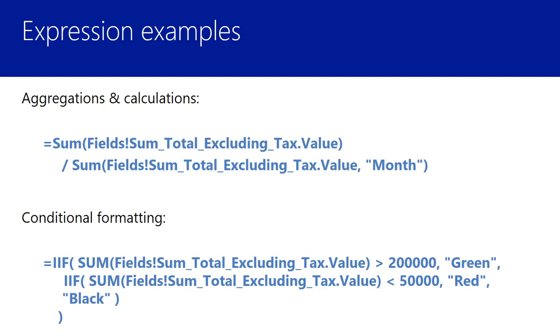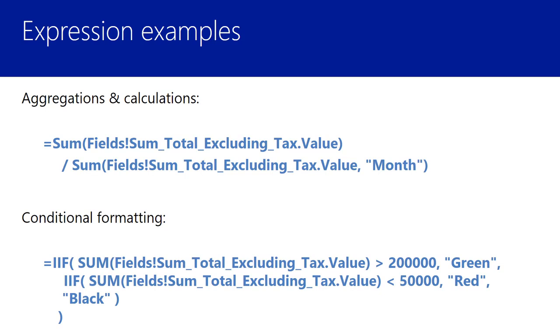We're taking the sum of a field in its natural state, meaning whatever we're grouped on at the time, and then dividing that by the sum of that same field at a particular group value. So I can say explicitly, go get the sum of this field, called sum total excluding tax, at the month level, and then use that as my denominator for, let's say we're at the customer level, so I could see what the ratio of my customer sales are for the entire month.